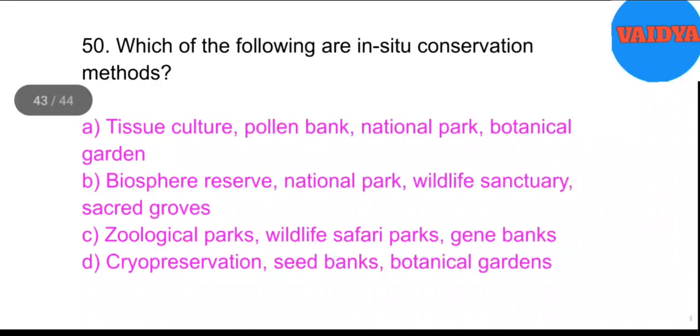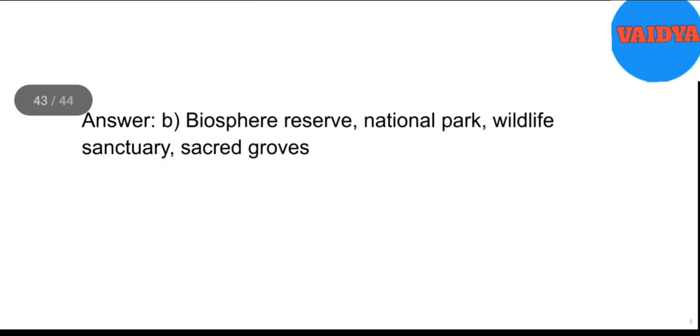50. Which of the following are in situ conservation methods? A. Tissue culture, pollen bank, national park, botanical garden. B. Biosphere reserve, national park, wildlife sanctuary, sacred groves. C. Zoological parks, wildlife safari parks, gene banks. D. Cryopreservation, seed banks, botanical gardens. Answer. B. Biosphere reserve, national park, wildlife sanctuary, sacred groves.